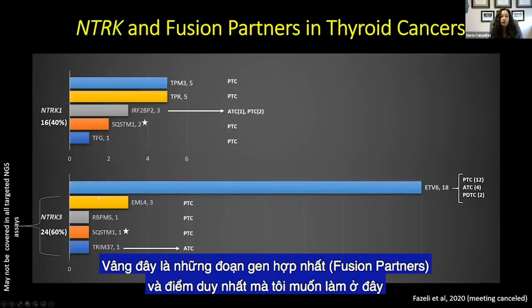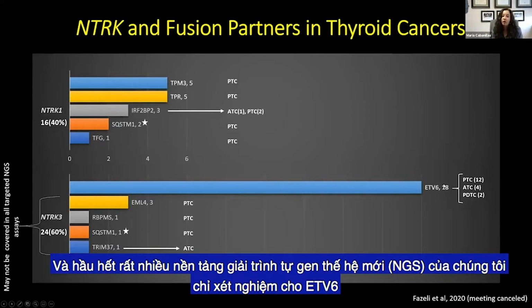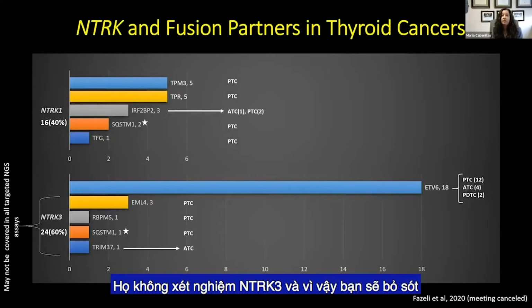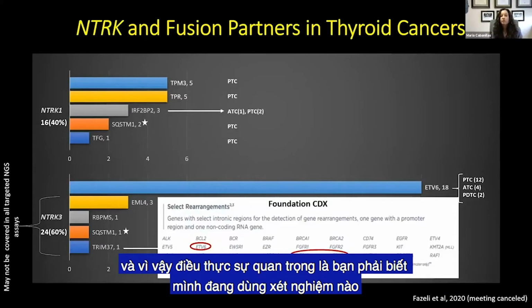So these are the fusion partners. And the only point that I want to make here is that the common fusion partner for NTRK3 is ETV6. And a lot of our NGS platforms only test for ETV6. They don't test for NTRK3. And so you're going to miss some of these, like TRIM37, some of these less common fusion partners, but they do make up about 60% of NTRK fusion partners. And so it's really important that you know what test you're getting.